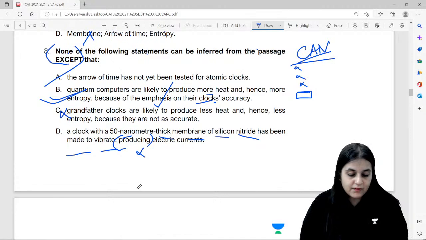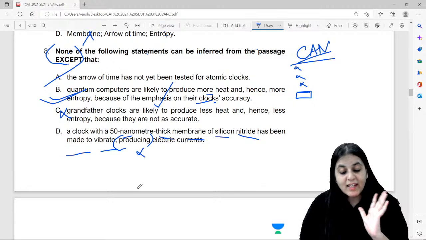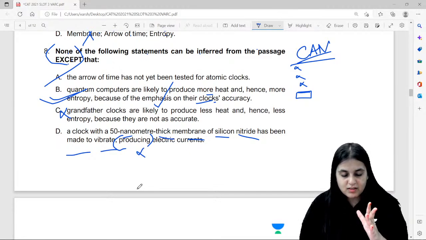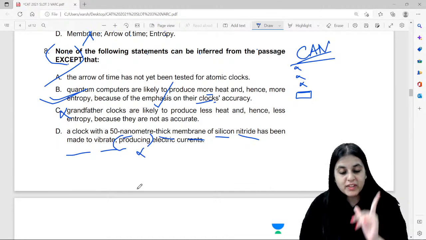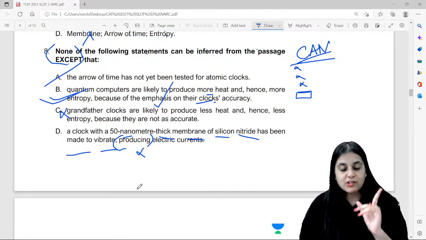Okay, see, if I tell you this, yes Rakshit, we have done most of those passages now. Okay, I'll tell you how much time we took for this passage. We've taken 10 minutes. I just went back on the video and saw it. I started when we were 11 minutes into the session, and now we are about 22 minutes into the session, because I started about 3-4 minutes late. So we've taken 10 minutes for this passage with explanation and discussion.